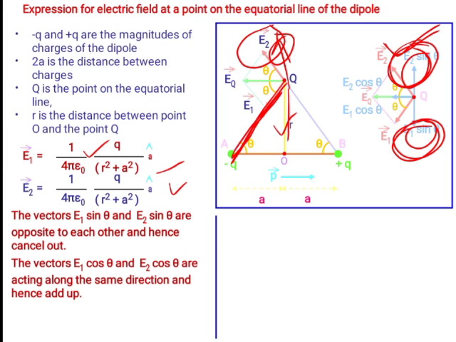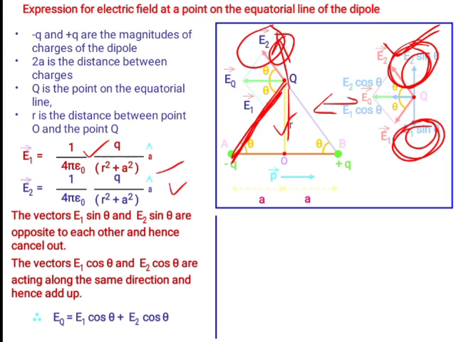The vectors E1 cos theta and E2 cos theta are acting along the same direction, and hence add up. Both are in the same direction, that is the reason we have to add them.